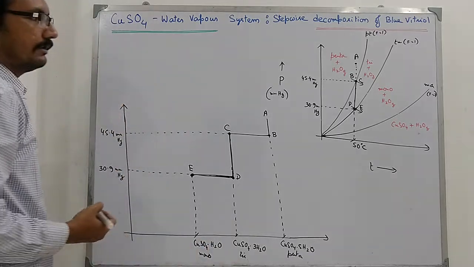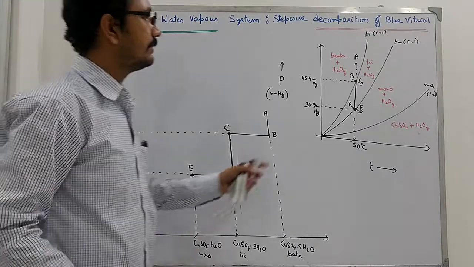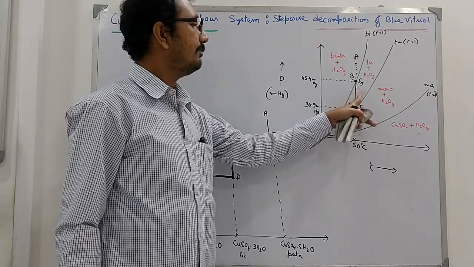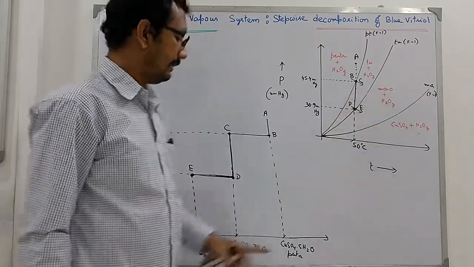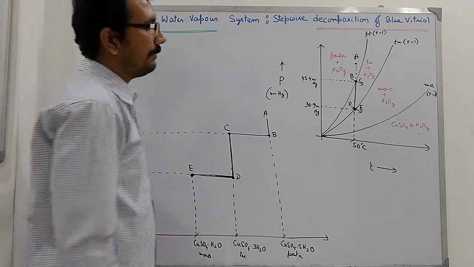Now when the trihydrate completely gets dehydrated to the monohydrate, it comes to point E. And after reaching E, what happens?